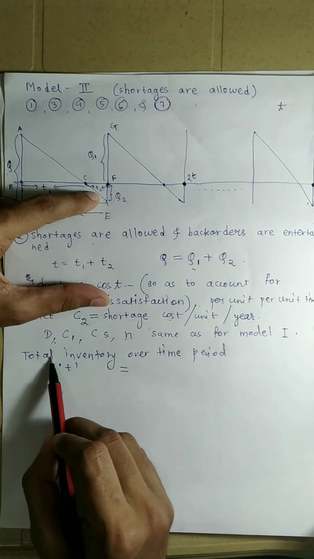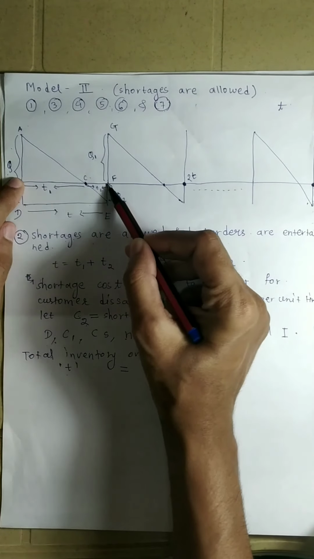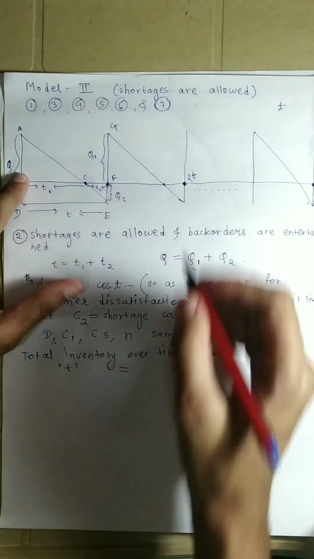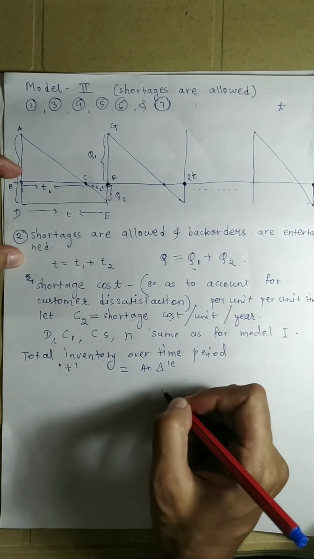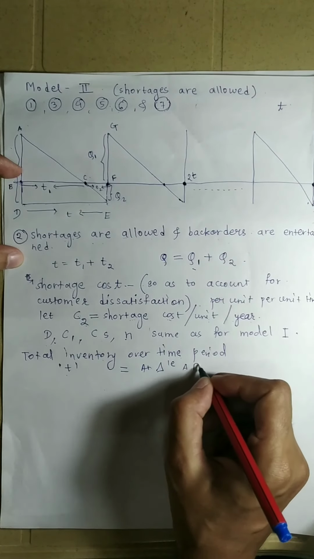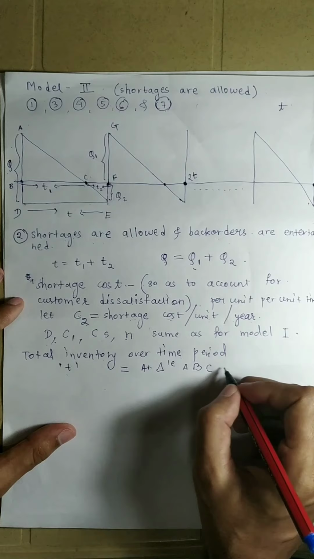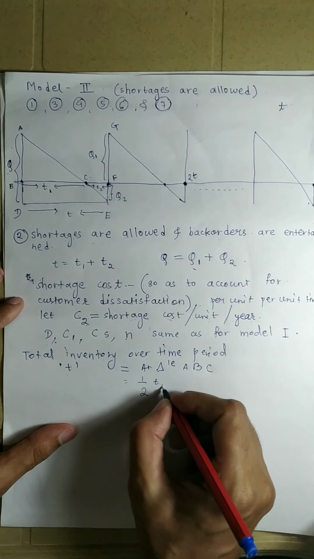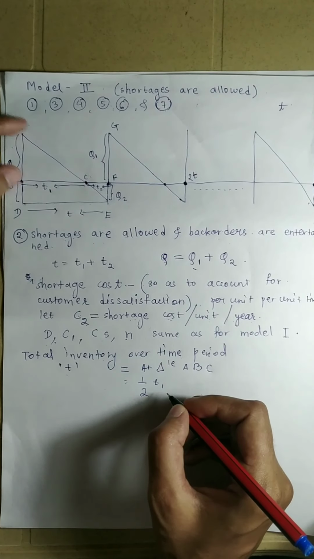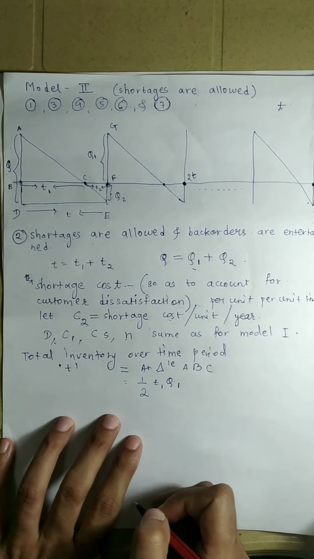Over this time period the inventory will be only this, which is equal to the area of triangle ABC, that is half, this length will be T1, into this. This full is Q, but we have said this is Q2 and this is Q1. So this will be half T1 into Q1.